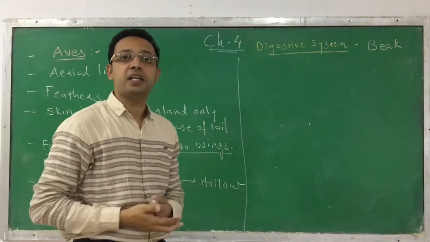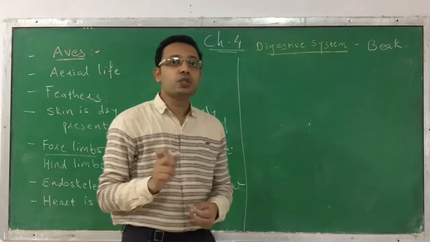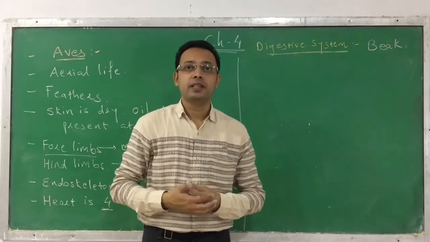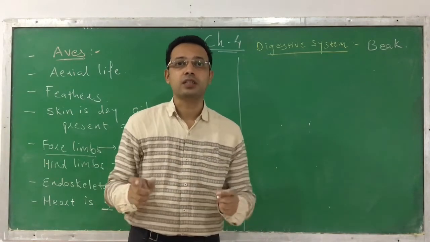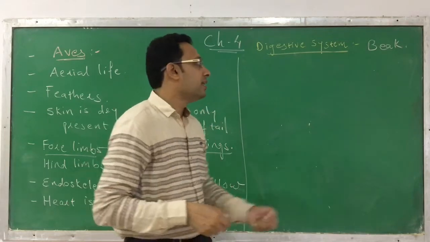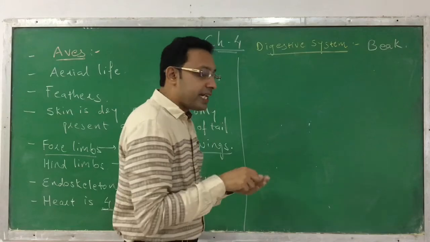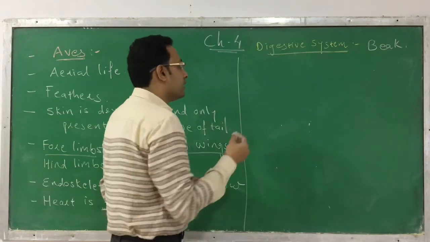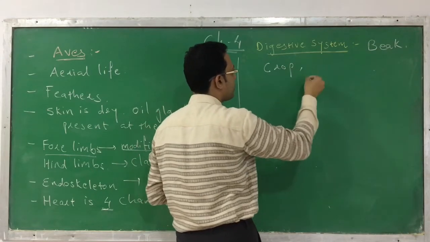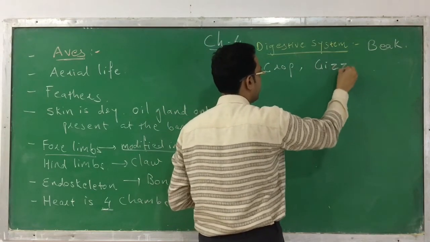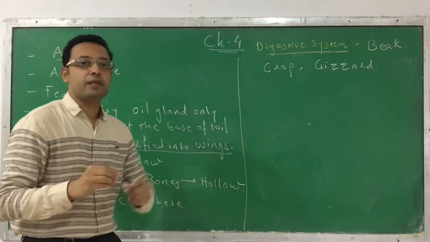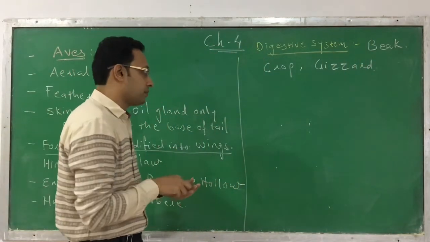A different modified type of beak is present, which is useful for picking up food, because they don't have a forelimb. Their forelimb has been modified into wings, so they have a special structure for picking up the food. Okay, and that is a beak. In addition to a stomach, they have certain other cavities. You can say that they have the presence of a crop and the gizzard. These are the cavities that can be found in the digestive system.